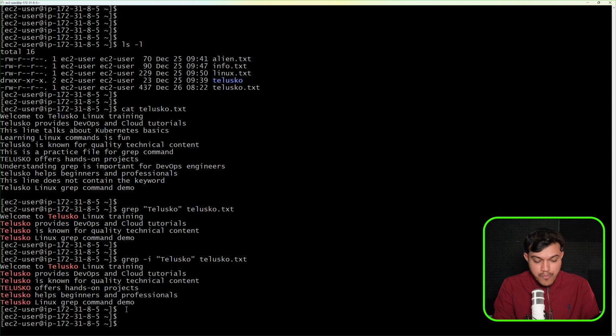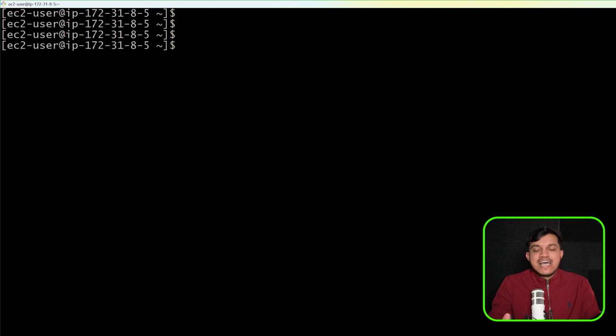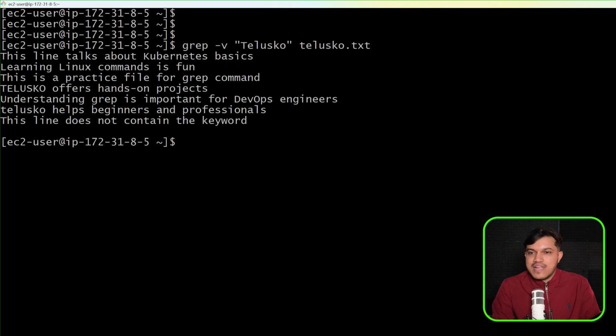Now I want to print the lines which is exactly opposite, which does not have Telusko. I'll say grep -v, and I will say Telusko. Whichever lines do not have this. All right, so I'll go with this, and then I will say from one file called telusko.txt. So I would like to print here. See, again, I have not used -i here, so of course it will consider the case sensitivity. You are getting uppercase Telusko and lowercase Telusko also. But whichever line had the Telusko, it is not getting printed. Exactly opposite of this.